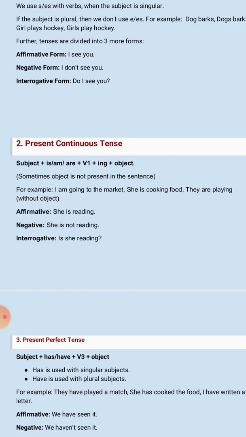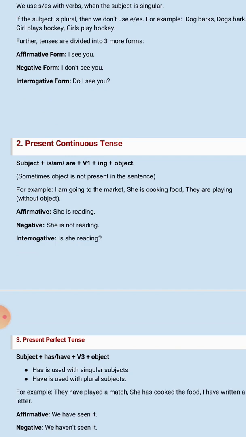For example, I am going to the market. So the rule is subject plus is-am-are plus verb first form plus ing plus object. So with singular we use is, with I we use am, and with plurals we use are.